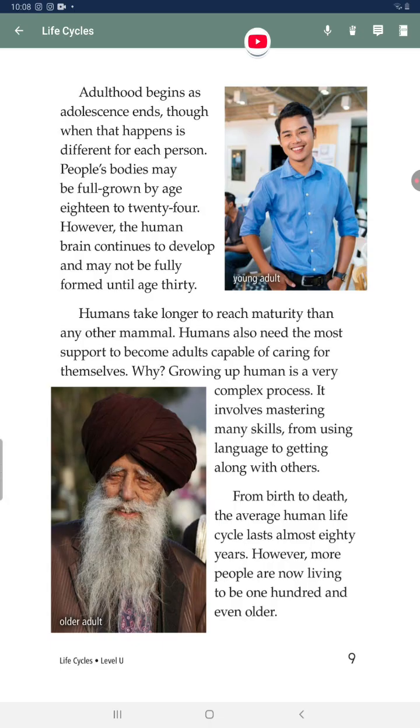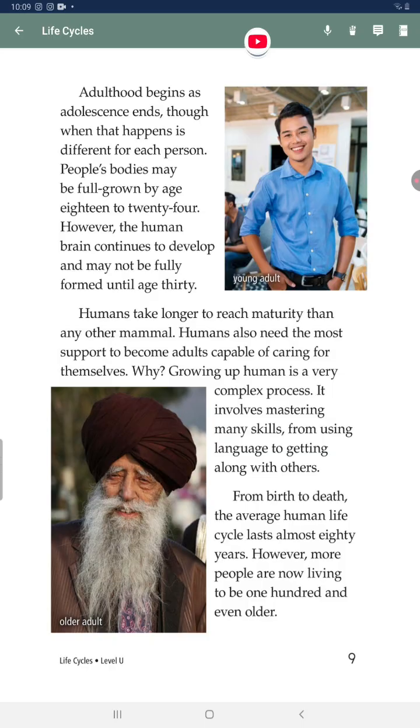Adulthood begins as adolescence ends. When that happens is different for each person. People's bodies may be full grown by age 18 to 24. However, the human brain continues to develop and may not be fully formed until age 30.